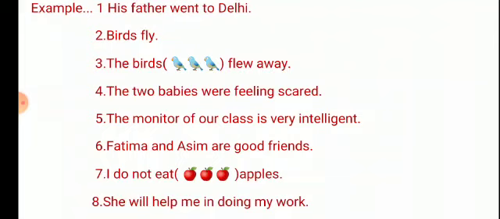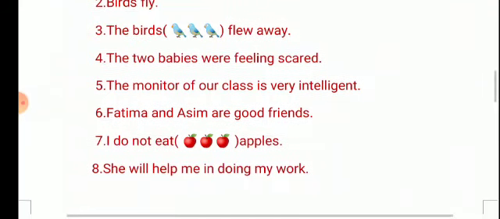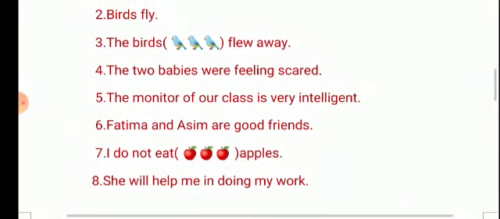Fatima and Asim are good friends. Right. Okay, in this sentence we are reading about whom? We are reading about Fatima and Asim. So Fatima and Asim are the subject, and are good friends is the predicate.